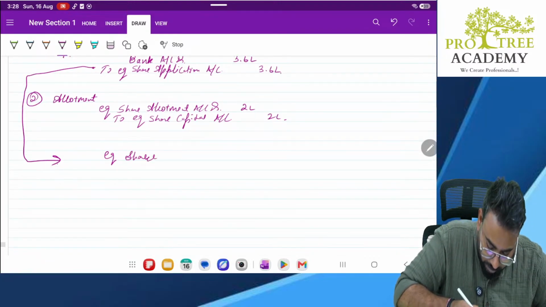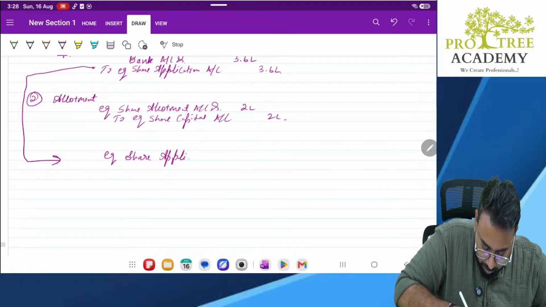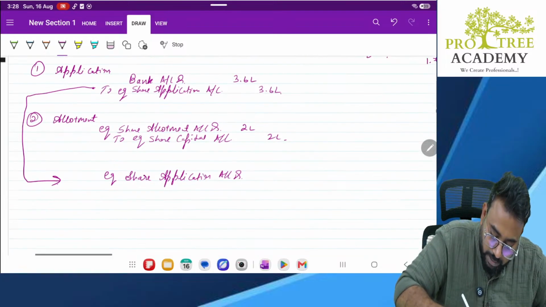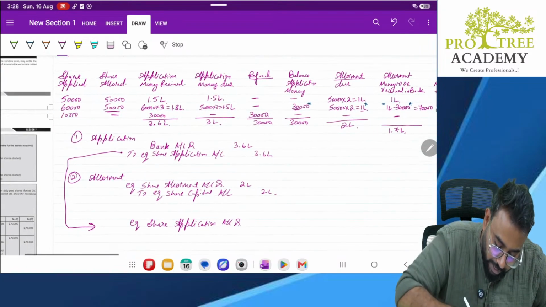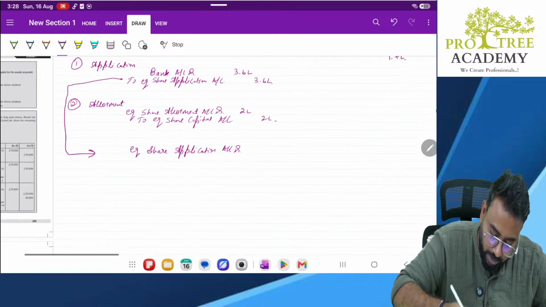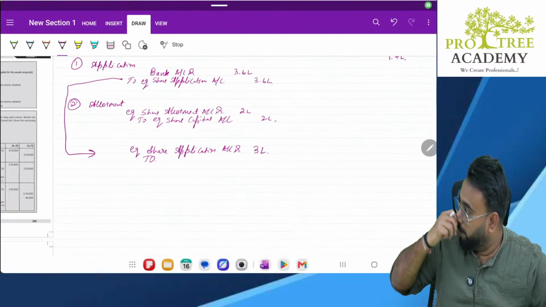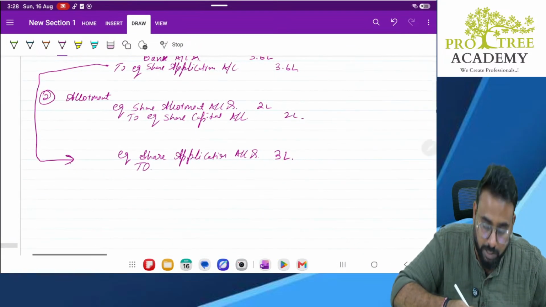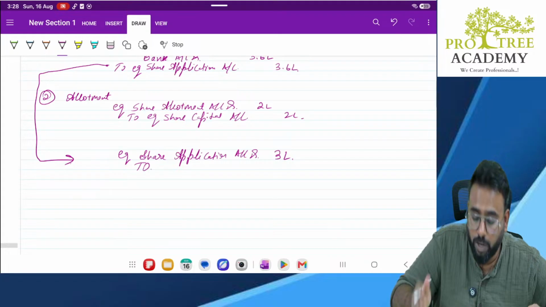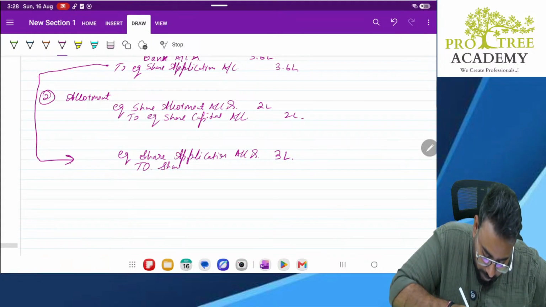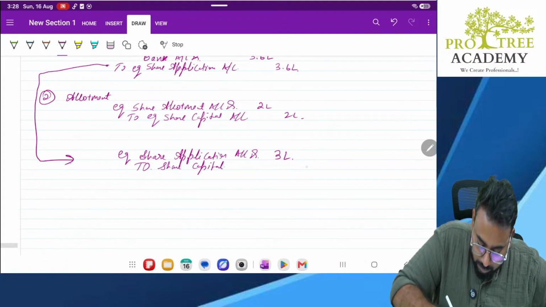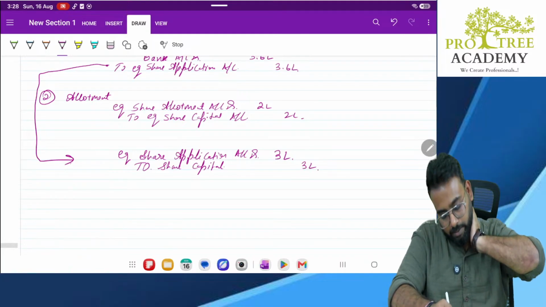What is the entry? Equity share application account debit. How much? Don't pass 3.6 lakh, because what is the application money actually due? Application money actually due is only 3 lakh. So only 3 lakh will pass it to share capital. Remaining a little portion will be refunded, a little portion will be kept as calls in advance, or will be adjusted against allotment money. To share capital, 3 lakhs. Correct? Yes, sir.